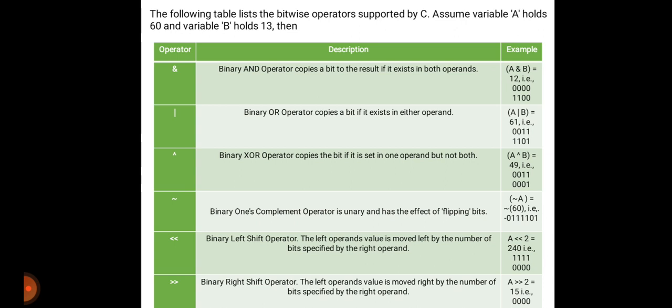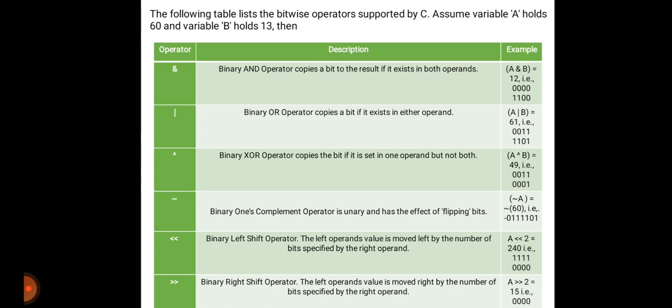Then binary right shift, the left operand's value is moved right by the number of bits specified by the right operand. A right shift by 2 is equal to 15, that is 0 0 0 0 1 1 1 1.